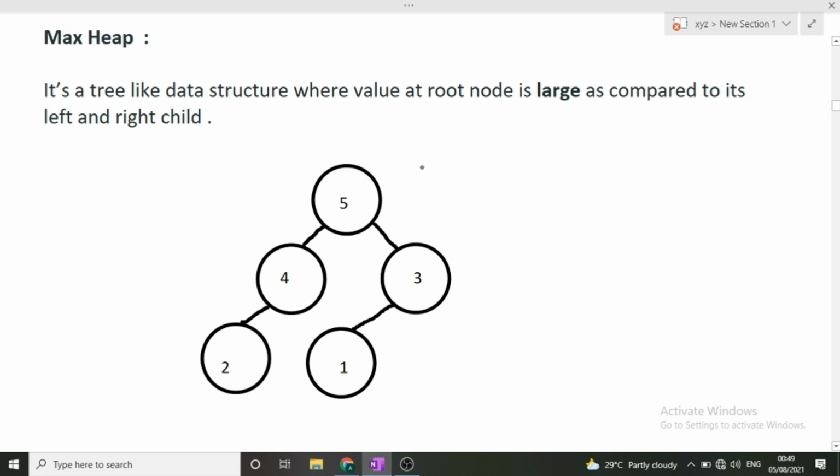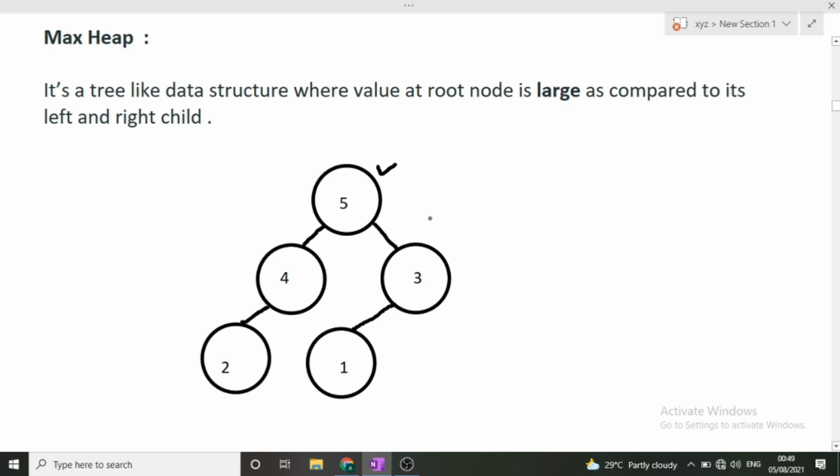So it means that if we consider the entire tree, then the element at the root will be the highest among all the elements present in this tree structure. I hope this is clear to you for the max heap type. Now again, we are talking about heap, so we can only do operations on the top element. We can print it, we can delete it, we can insert elements through the top. I hope this is clear to you.